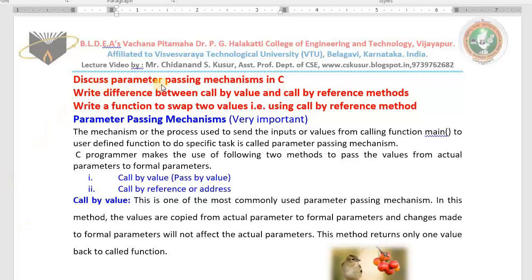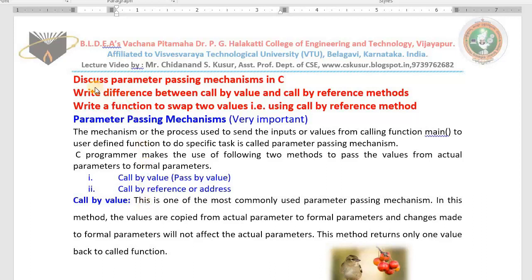In today's class I teach you a really very important topic from functions, that is parameter passing mechanisms. There are two types of parameter passing mechanisms, call by value and call by reference. In today's class we discuss both.